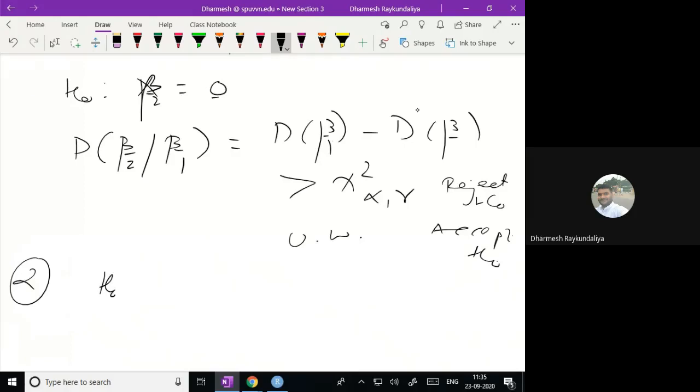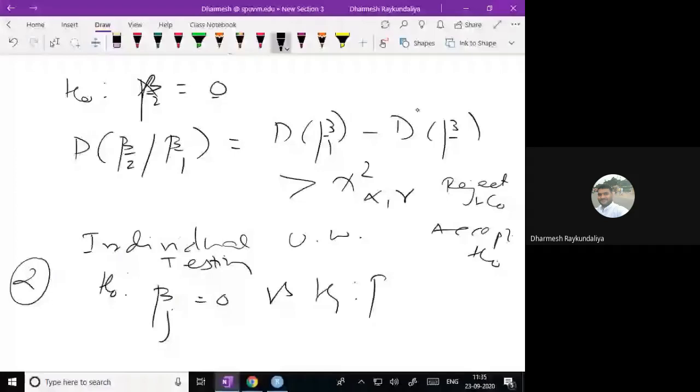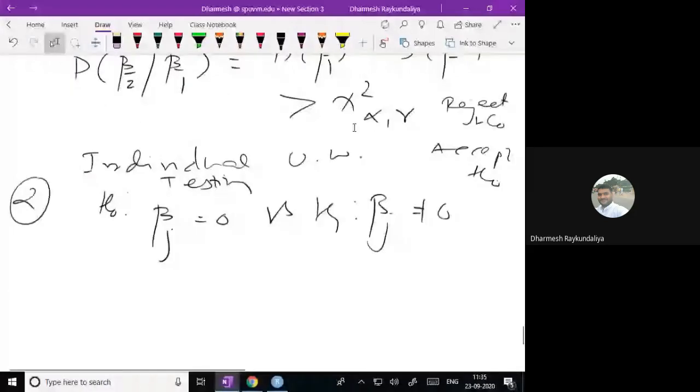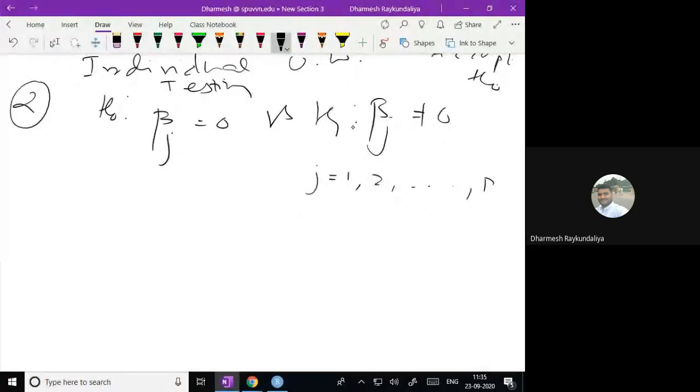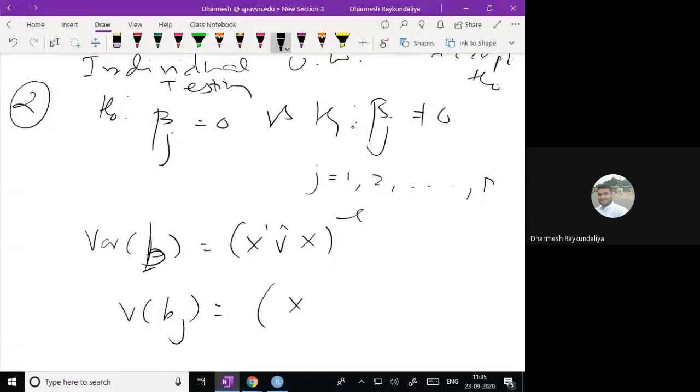Let us say it is individual testing: beta j equal to 0 versus beta j not equal to 0, j equal to 1 to p. Then you require the variance of b. The variance of b is the inverse of x dash V cap x, which we have already obtained, and we take its diagonal values. So the variance of bj is the jth diagonal value.